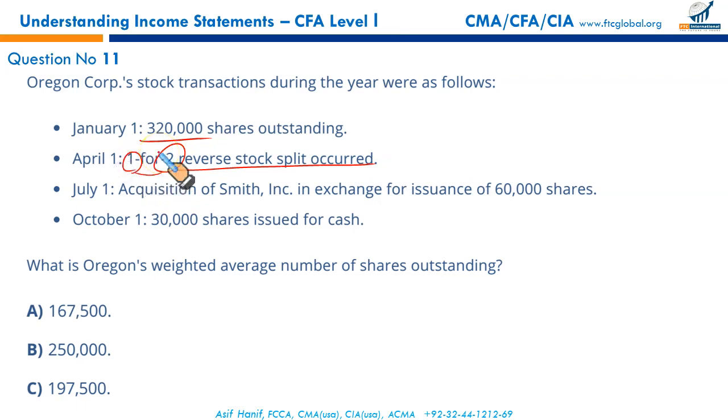It's 1 for 2. Previously, in the previous question, it was 2 for 1. For every 1 old share, you get 2 new ones. But this time, 2 old shares are being consolidated into a single share. 1 for 2. It's called reverse stock split.